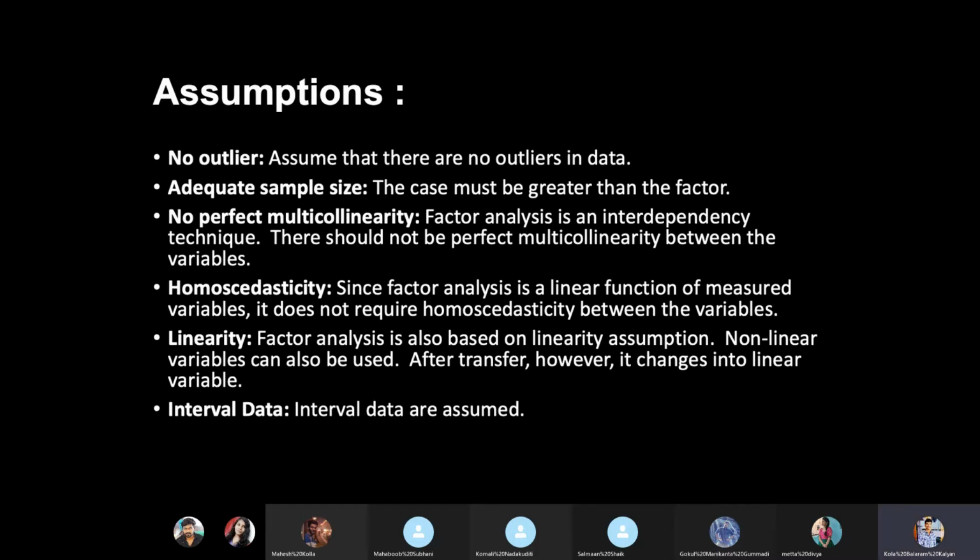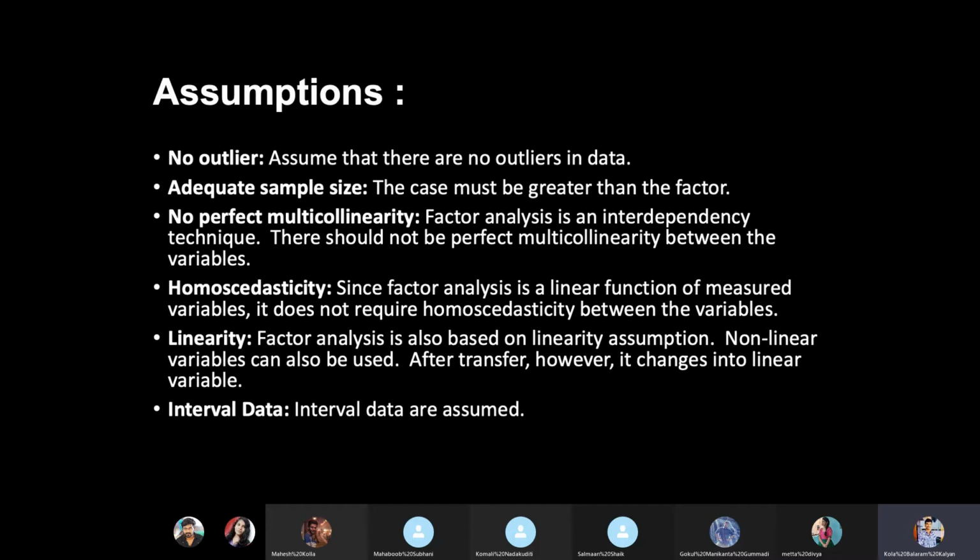The first and foremost is there should not be any outliers, which we know while considering the data itself. Then adequate sample size: the variables you are going to consider must be in more number than the factors that you require. So the factors must always be fewer than the variables that you consider.